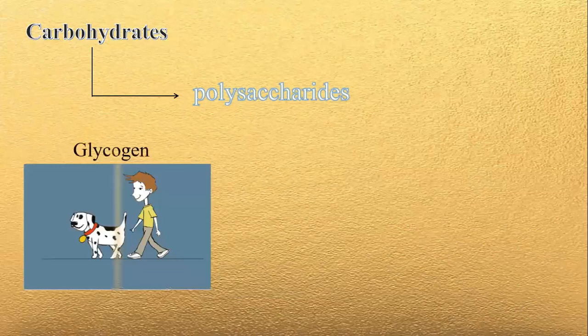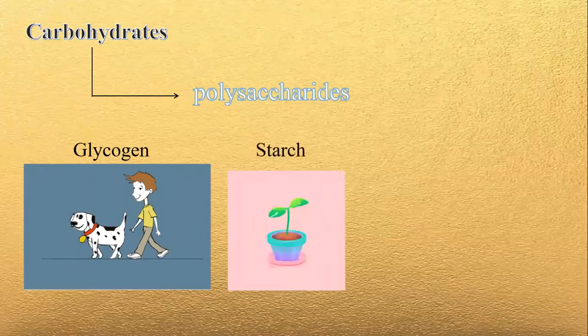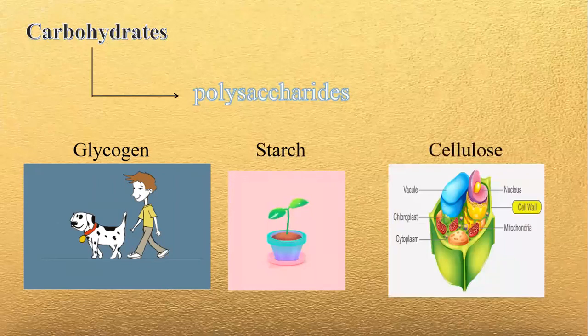We have glycogen as an example, which serves as the storage of energy in animals and humans. Second is starch, which serves as the storage of energy in plants. And lastly is cellulose. The function of this is to prevent water loss in plants. So the reason why we become fat as we eat more carbohydrates, based on our discussion, is because they contain a higher level of sugars.